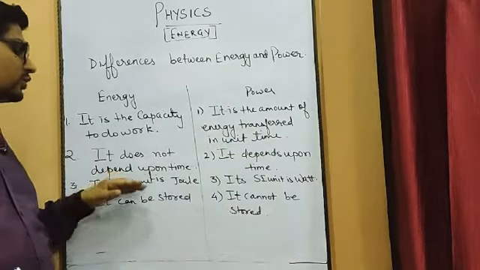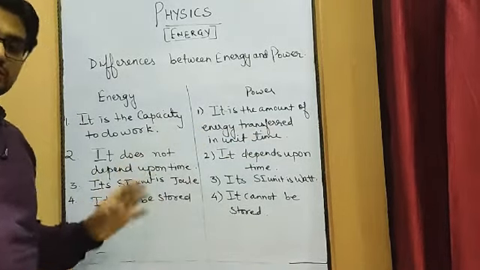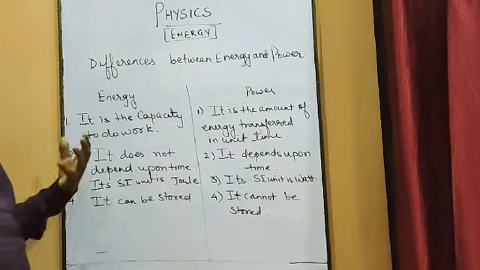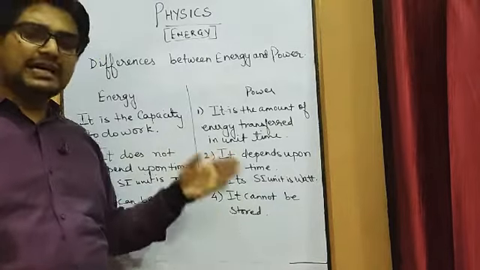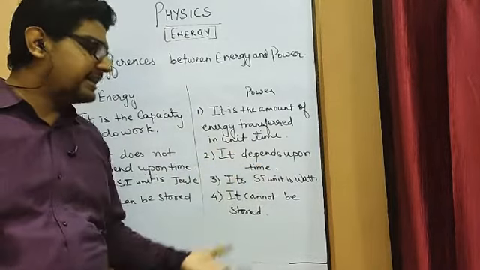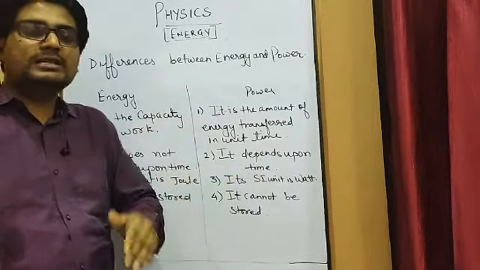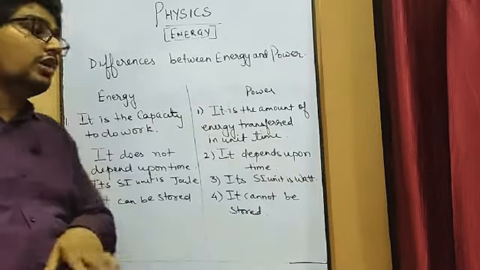Then the SI unit of energy is joule, because the unit of work and the unit of energy are the same, it is joule. Whereas the SI unit of power is watt. That is joule per second, which is basically known as watt.